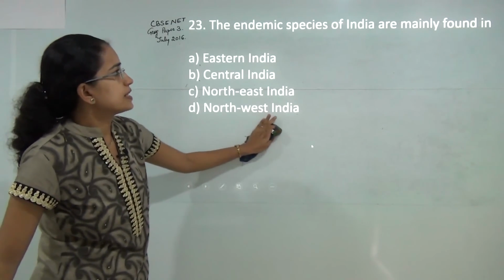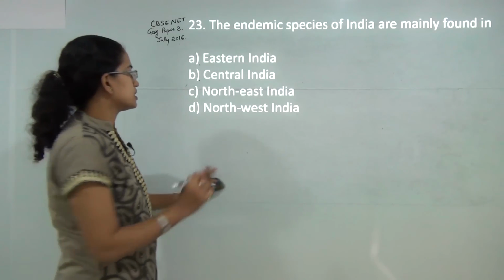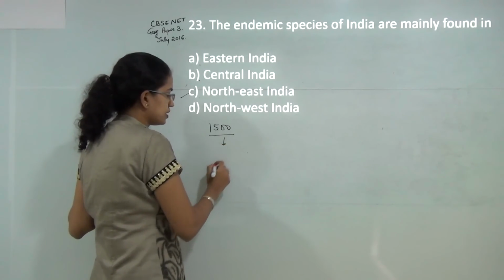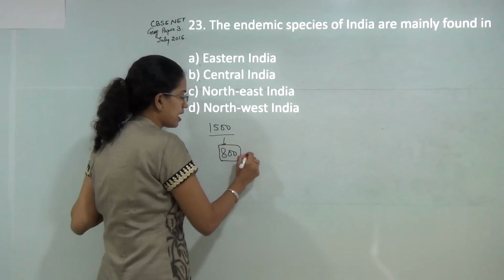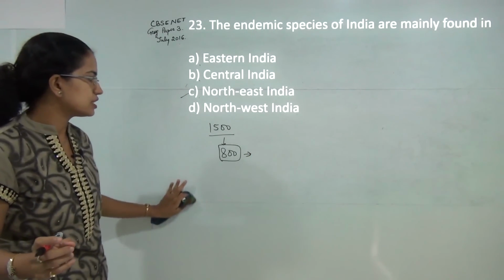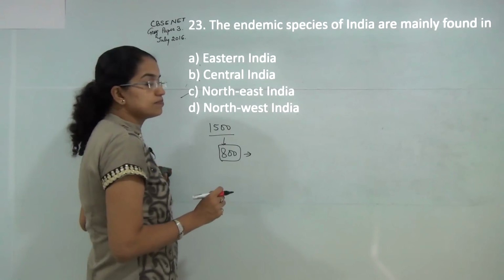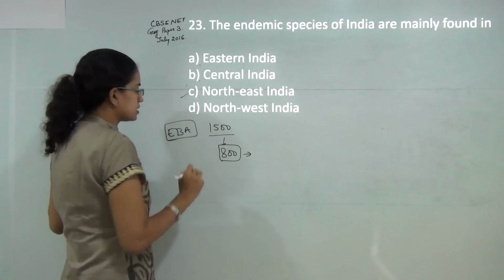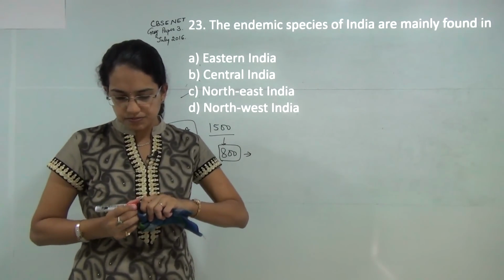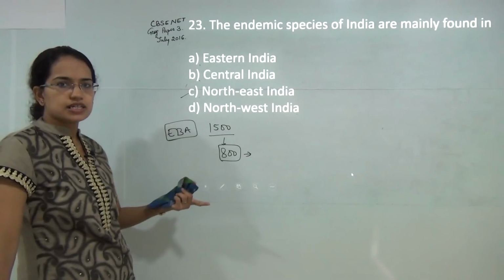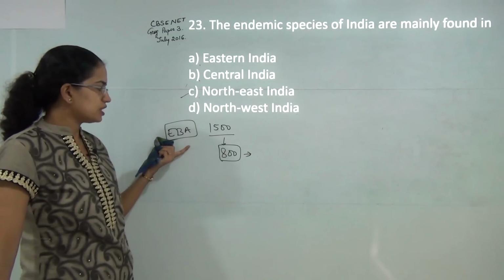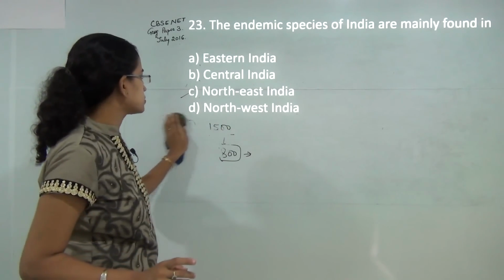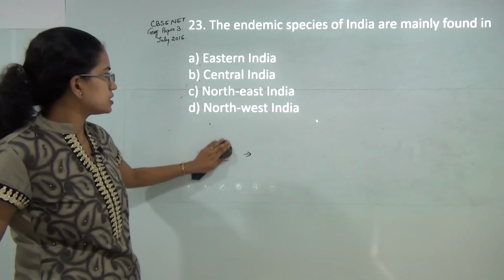Next, the endemic species of India are mainly found in northeast India. Of the around 1500 plant species, 800 are endangered and specific to northeast India. Again, if I go on to the endemic bird area that has been declared, the EBA, Northeast India accounts for maximum endemic species, of which you have 2 critically endangered species, 3 endangered species and nearly 14 vulnerable species that exist in the EBA zone. So the answer here would be Northeast India.